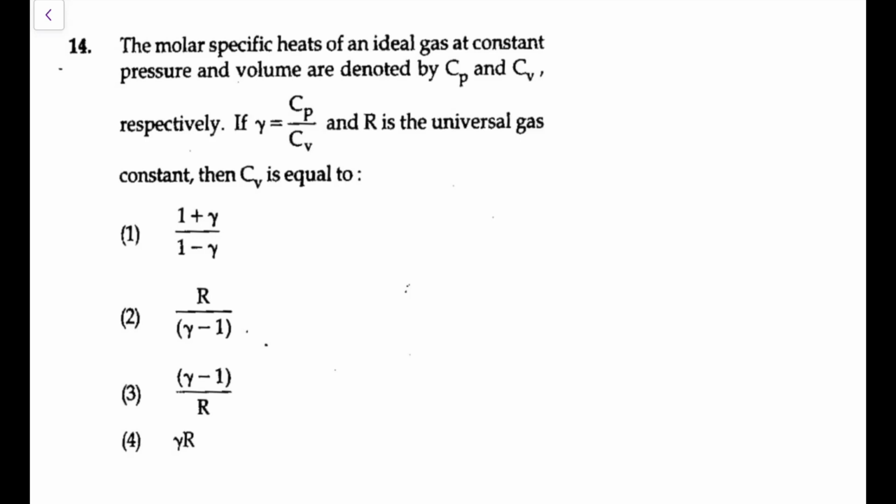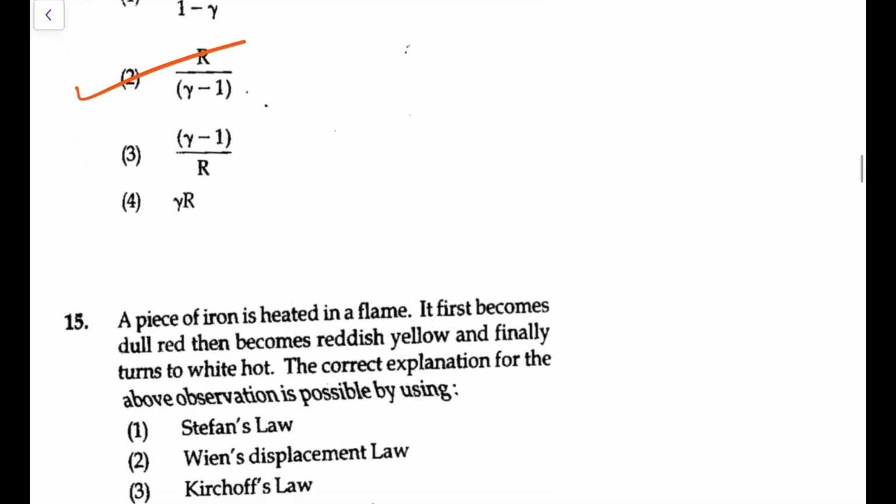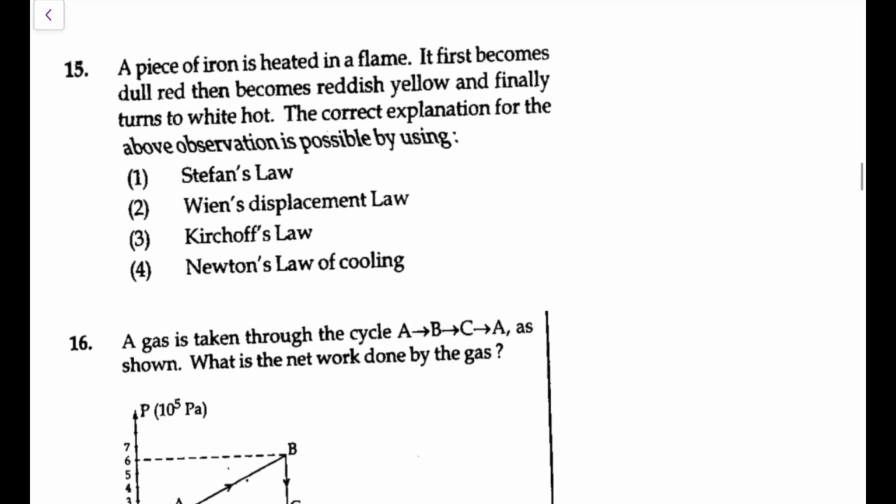Next, the molar specific heats of an ideal gas at constant pressure and constant volume are Cp and Cv. If gamma is Cp by Cv and R is the universal gas constant, what is Cv? It is the easiest one. You all know Cv is R upon gamma minus 1, and Cp is gamma R upon gamma minus 1. So again, an easy one for you.